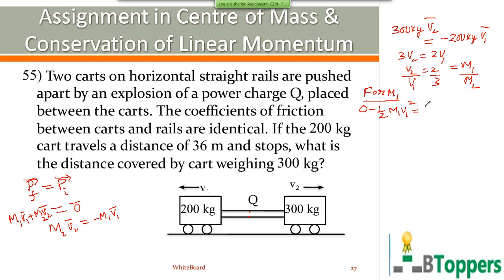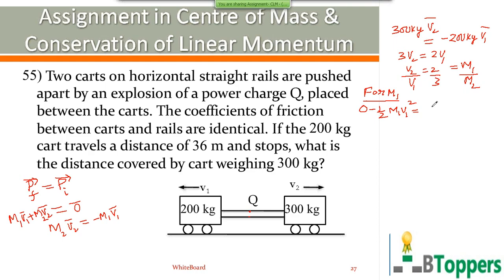That is, work done by the frictional force plus work done by the gravitational force plus work done by the normal reaction. Here each cart moves in the horizontal direction. Therefore, no work is done by the gravitational force and no work is done by the normal reaction force. So the total work done on the cart of mass m is equal to the work done by the frictional force.